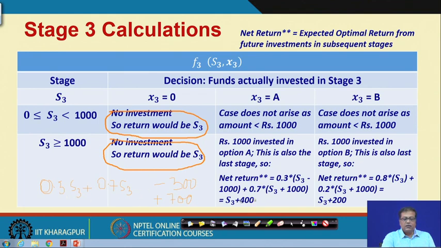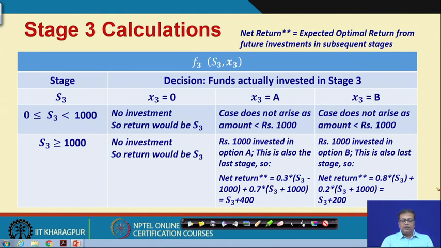So, there are two parts. One part is 0.3 into S3 plus 0.7 into S3, which is nothing but S3 itself. The other part is minus 0.3 into 1000, which is 300, and plus 0.7 into 1000, that is 700, and that value is 400. Is it all right? So, you can see that we can actually calculate the net return in this case, that will be S3 plus 400.